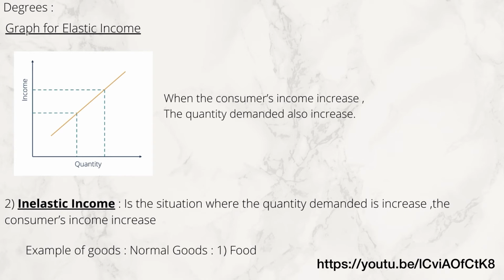So what is inelastic income? Inelastic income is a situation where the quantity demanded also increases when the consumer's income increases, although the consumer's income increases faster than the quantity demanded. So the example of goods for inelastic income is normal goods. The example for normal goods is food.